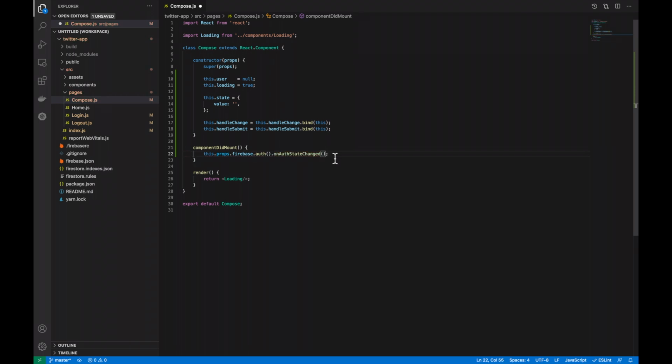So this auth state change is basically going to be listening for when the auth has changed from, say, not logged in to logged in. And then we're going to have the user object passed into a method. So inside of that little method, we're going to have this loading equals false. So now that we've actually loaded our user object, we know whether or not we're logged in or not. So loading now needs to be false. If we have a user, set it to the main user variable. So this user equals user. Then we need to do a forceUpdate. This will re-render the whole page.